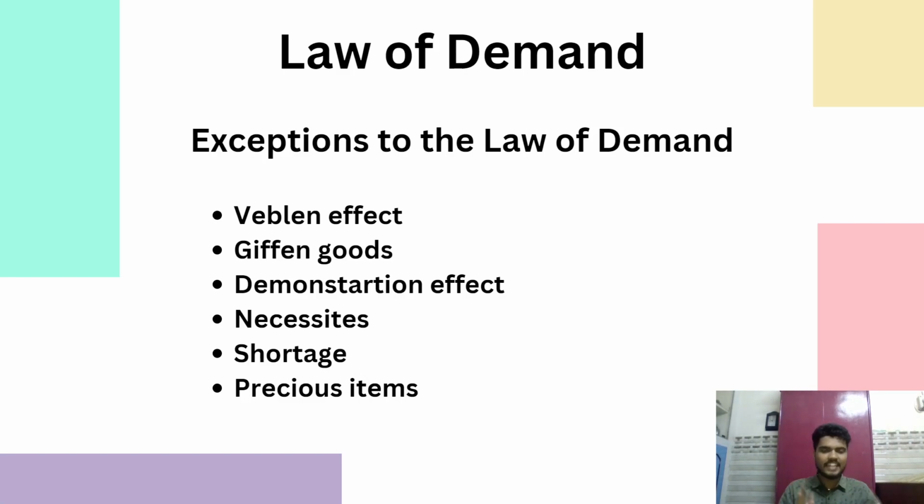Necessities is the need to buy a particular item. It is called necessities. Shortage is want, the basic need. It's like emergency, an urgent need of something. This is called shortage. And then precious items is purchasing portraits of leaders and paintings and luxurious items, etc. These come under the exceptions to the law of demand.